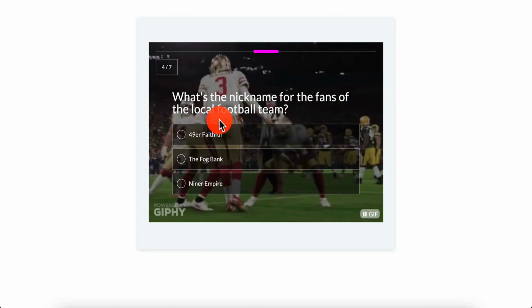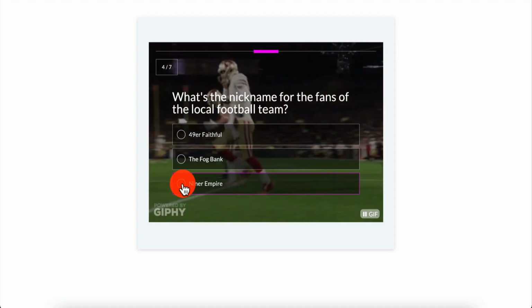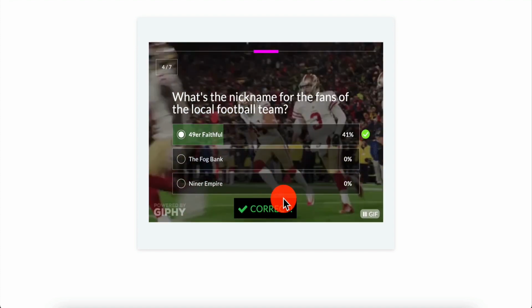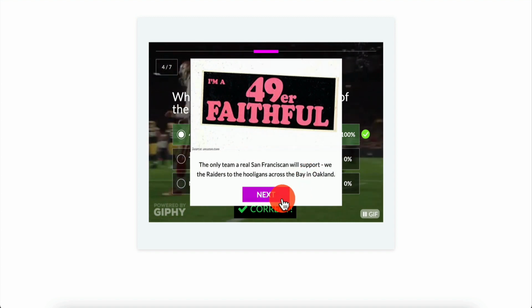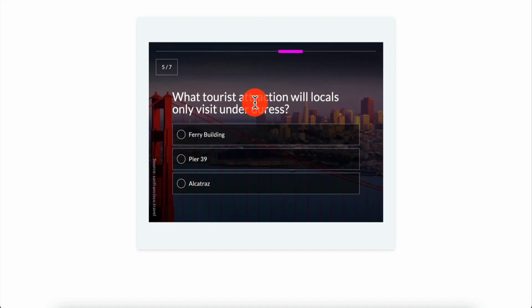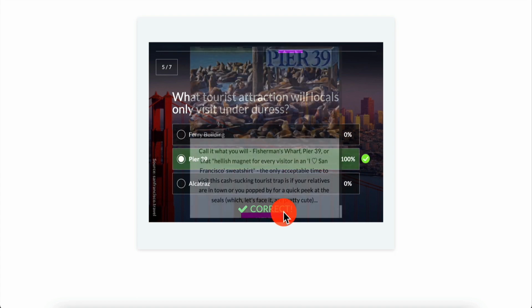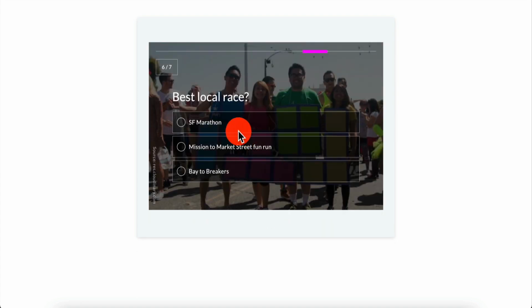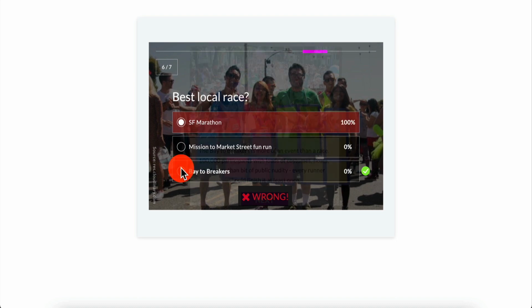What is the nickname of the fans of a local? This one I'm not sure actually. Oh, I got it right. Okay. So I can go do this. What tourist attraction will locals only visit under duress? Probably this one. Oh, I got it right. All right. So I know my San Francisco fairly well. Best local race, SF Marathon? No, it's this one, Bay to Breakers.